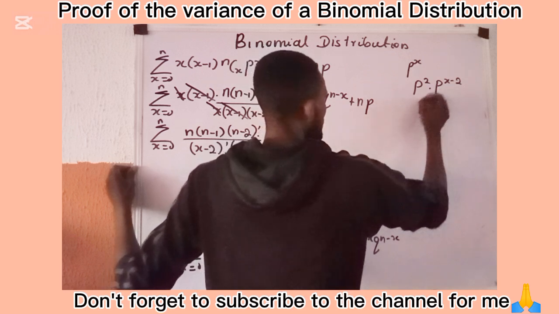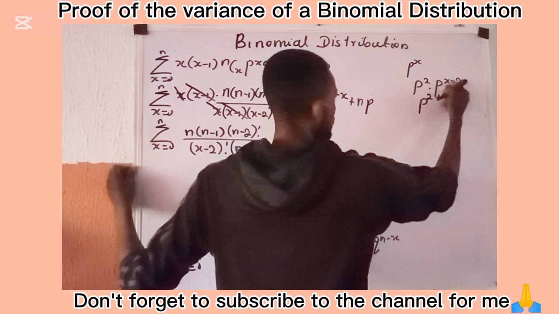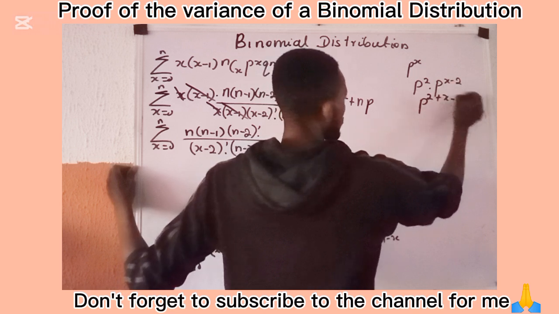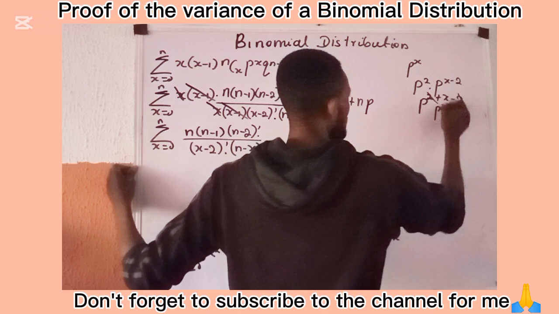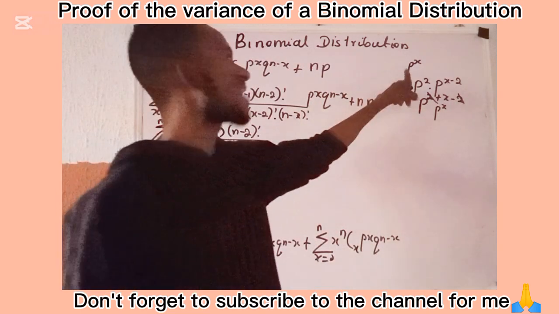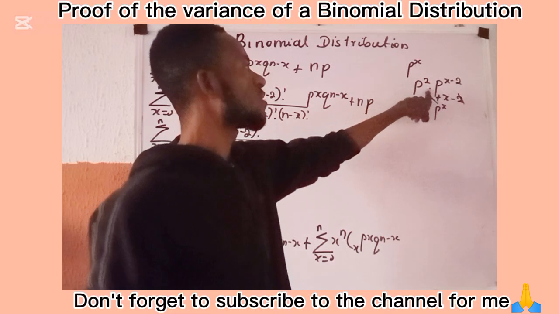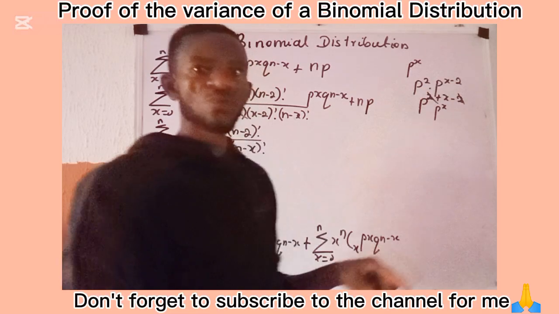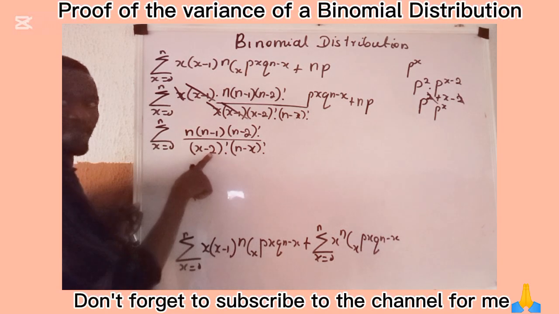So I'll take one of the p and I'll sum the power. Here is 2 plus x minus 2. These 2 will cancel these 2, and I will be left with p raised to power x. So by implication, anywhere I see p raised to power x, I am free to use p raised to power 2 multiplied by p raised to power x minus 2. I am doing this because of this x minus 2 which I have here.